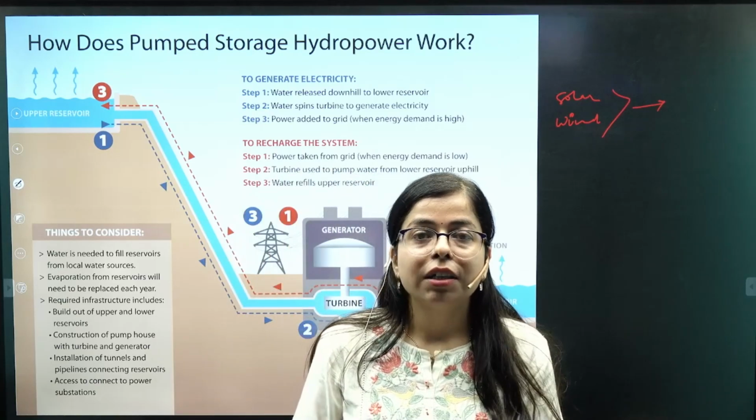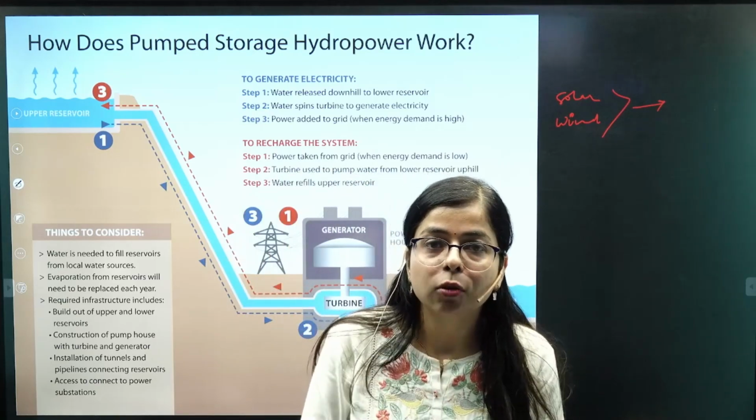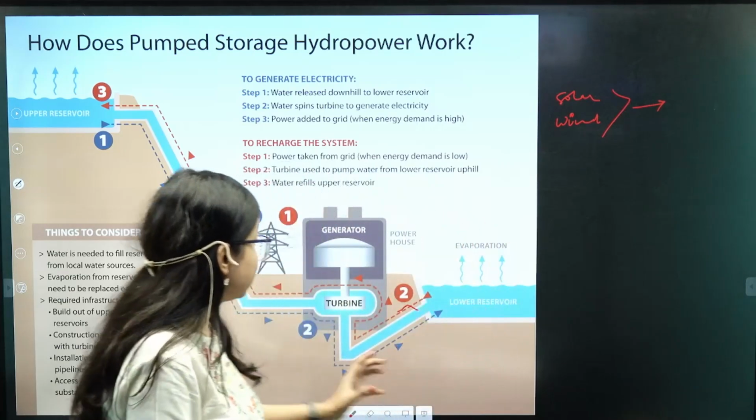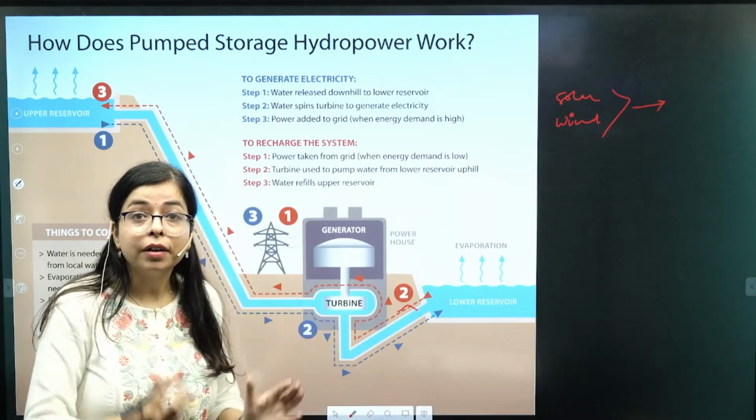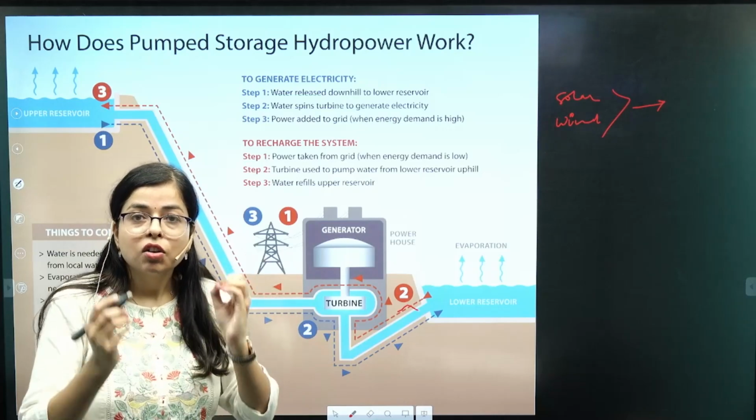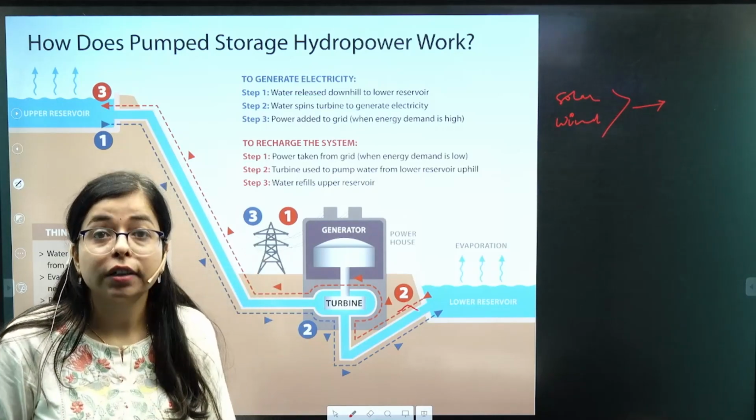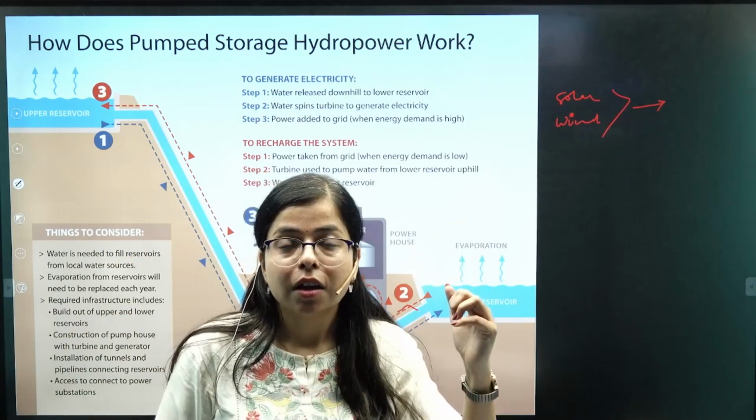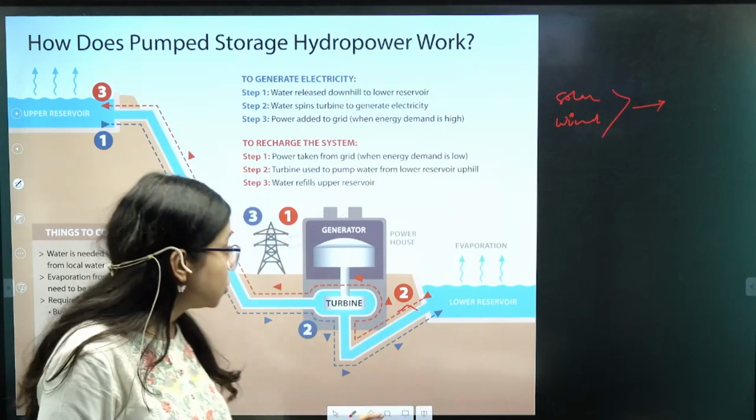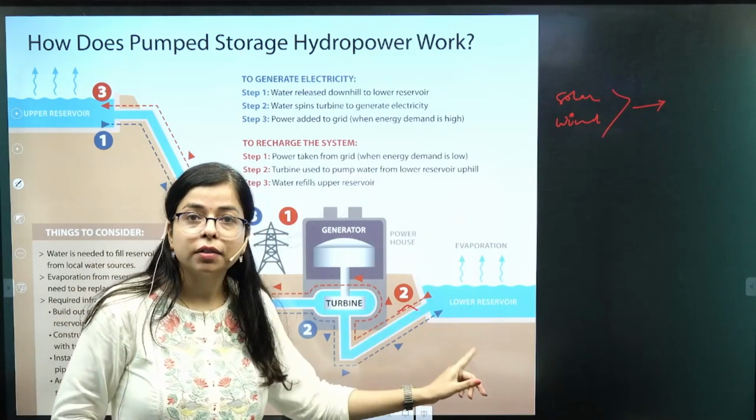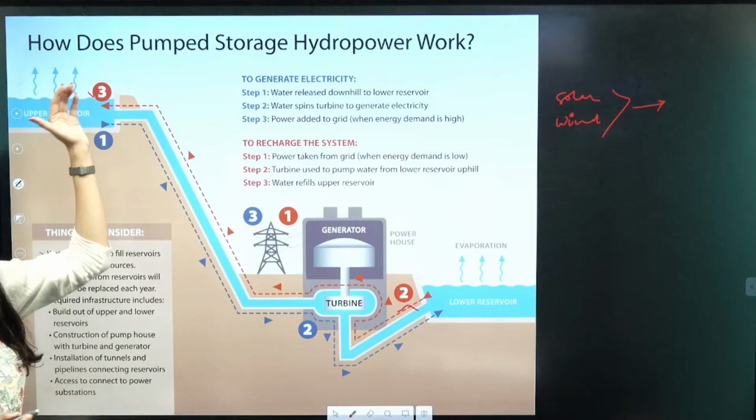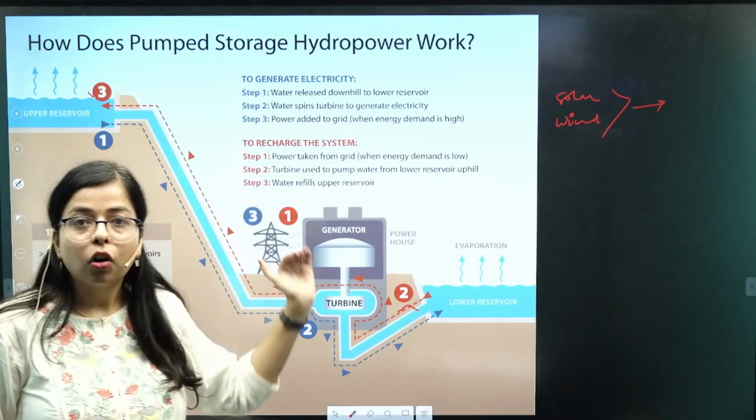So what is the basic principle of pumped storage hydropower? The basic principle is this: pumped storage hydropower is an energy storage solution which utilizes two reservoirs, using the height difference, the altitude difference between the two reservoirs. So primarily there are two reservoirs. One is a lower reservoir and there is an upper reservoir which is built at an altitude.